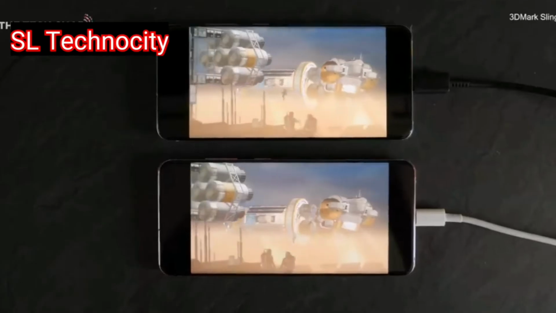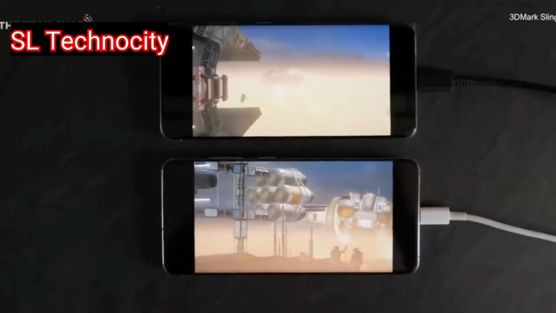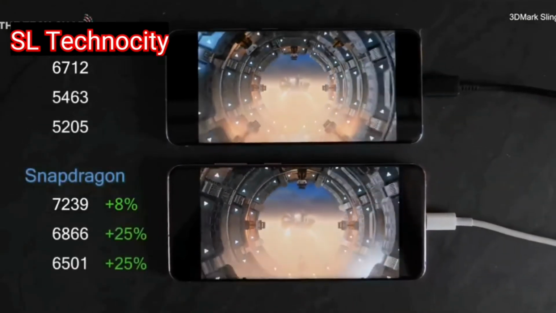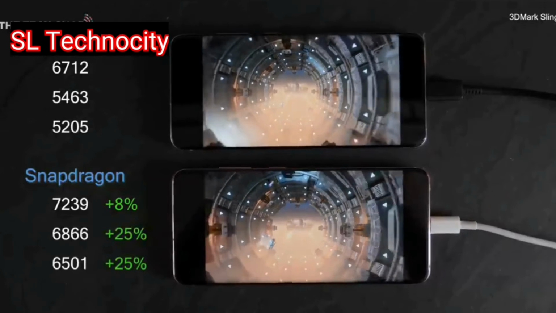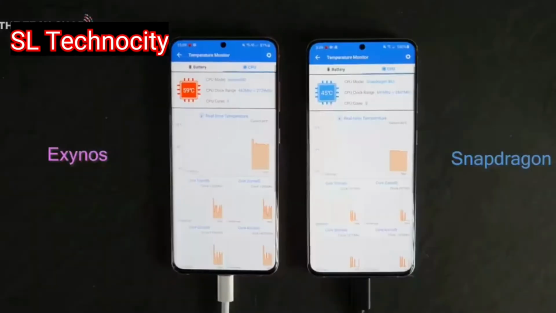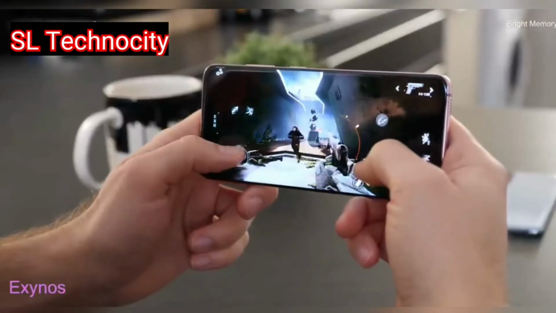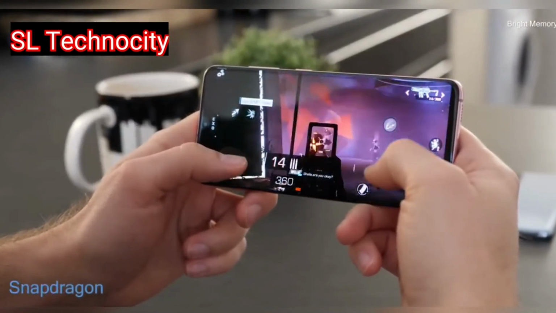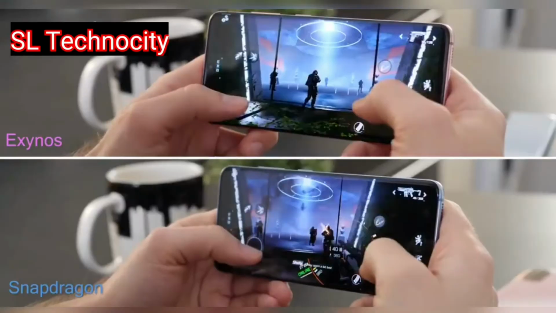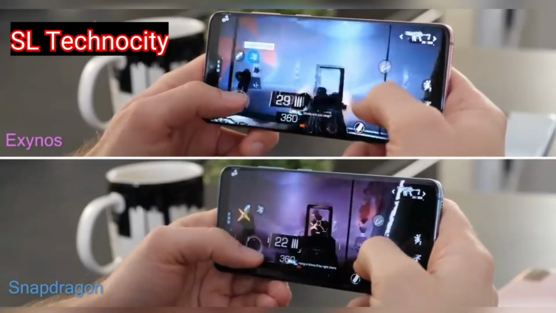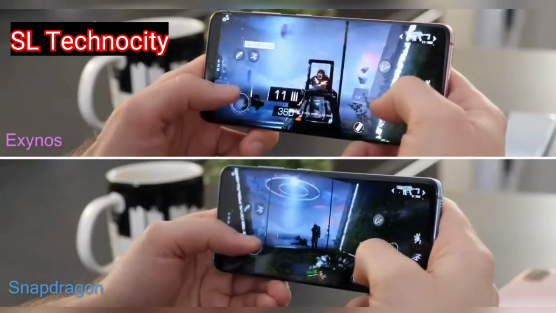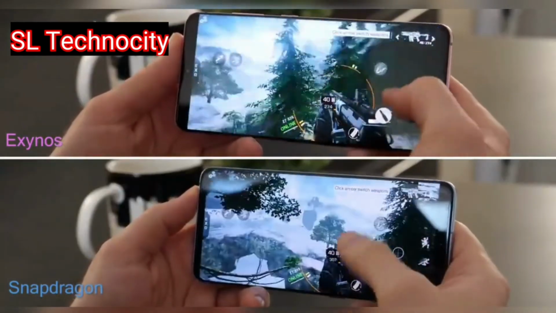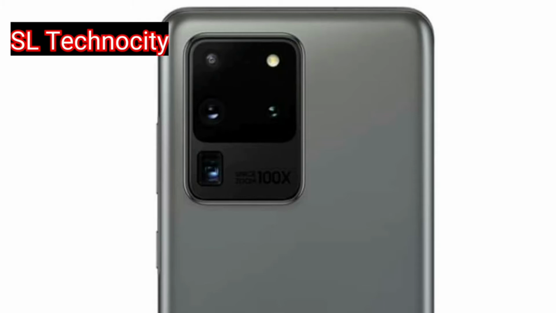Let's talk about the real life performance. As you can see here in the test, before we get into the results, the Snapdragon is way higher. Its FPS is very stable, and you can see in the camera it's very smooth, and it's also 25% more powerful. When it comes to gaming, it's the same thing. This display has a 120 Hz refresh rate. When games support 120 Hz refresh rates, the Exynos will start to throttle and bottleneck the GPU, but the Snapdragon will maintain a constant FPS. Because of this, there's a big difference between these two versions. If you get the Snapdragon variant, you will get a much better experience in gaming.